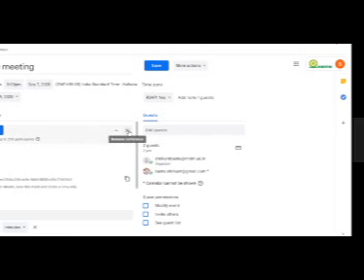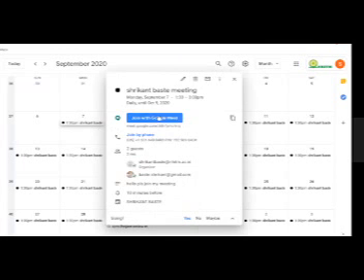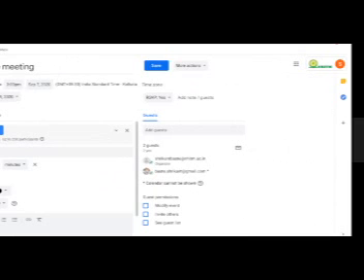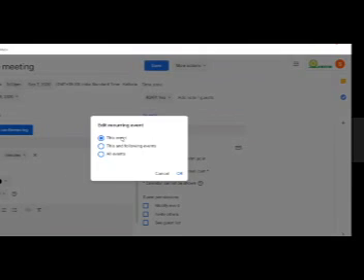Now how have I generated this? I'll discard the changes. I'll click here. I have clicked edit event. Join Google Meet is already there. If you accidentally close this and try to save, it will ask you whether you want to save for this event only, or you want all the events.